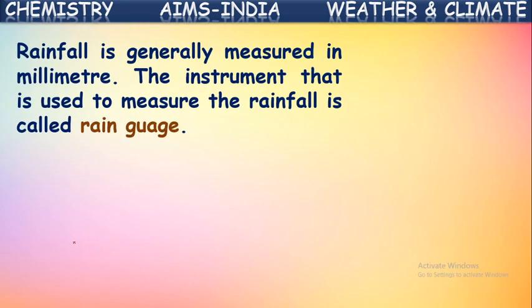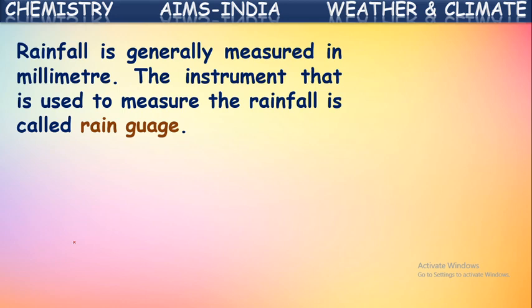Okay, if it is raining, how to measure the rainfall? Generally, we say it rained lightly, or sometimes if it rains for a long time, then we say it rained heavily. We say all this. How to actually measure this rainfall? Generally, rainfall is measured in millimeters or centimeters.